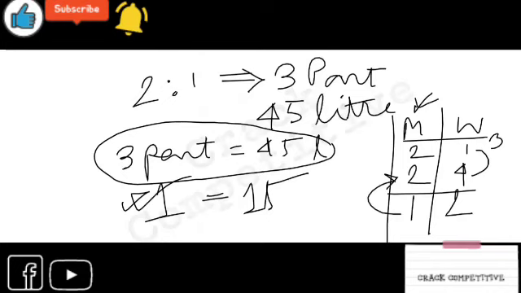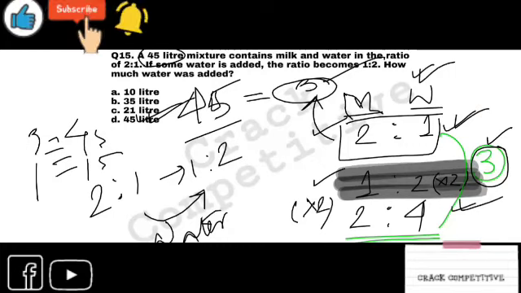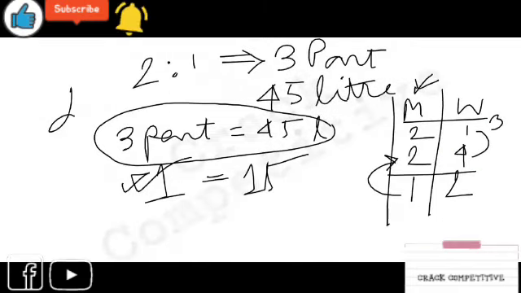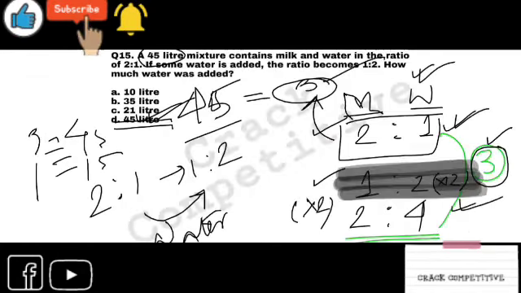So how much water was added? Water was added 45 liter. Option D is the correct answer. It is the option D. 45 liter. Okay. This is for today's session.